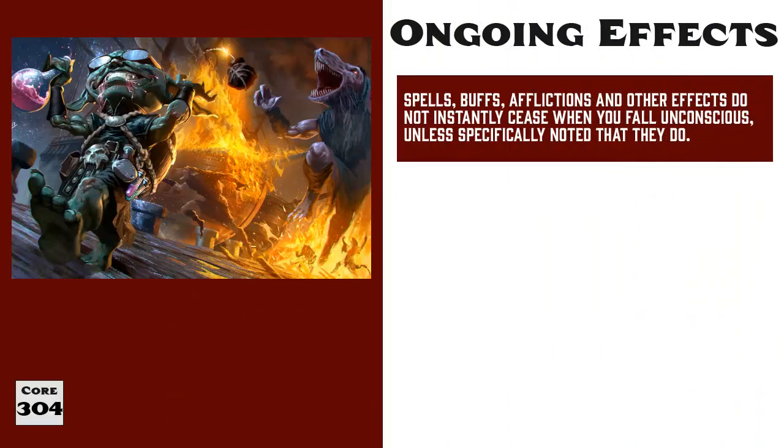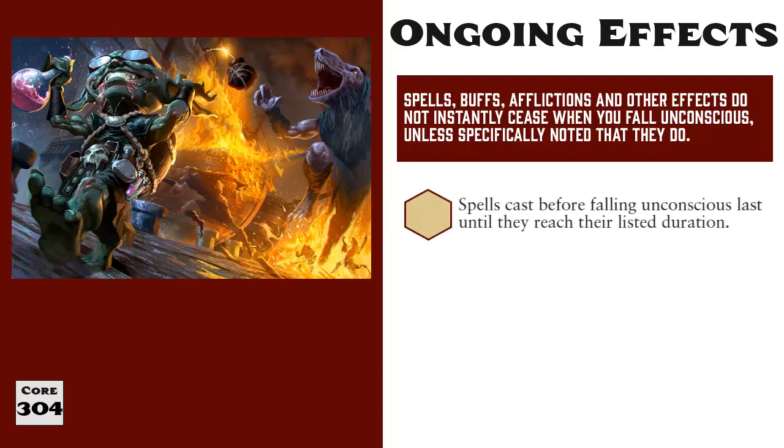One of the biggest questions about death in Pathfinder is what happens to all of my conditions and other effects when I get knocked unconscious. For example, if I'm a wizard and have spells active, do they remain active while I'm knocked out and making recovery checks? Once a spell is cast, it lasts until its listed duration ends.